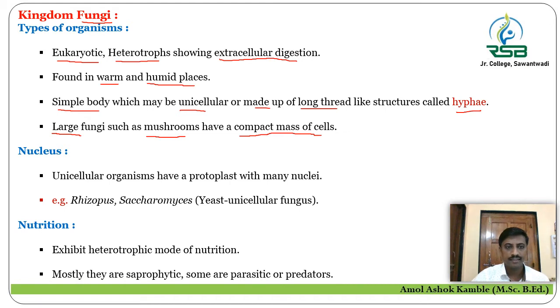The next characteristic is about its nucleus. As it is eukaryotic, they show a true nucleus. The unicellular organisms have a protoplast with many nuclei. A number of nuclei are there. For example, Rhizopus, Saccharomyces. Here yeast is the unicellular fungus.